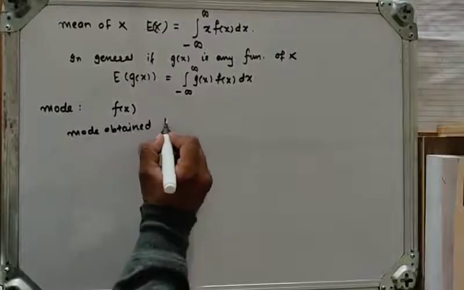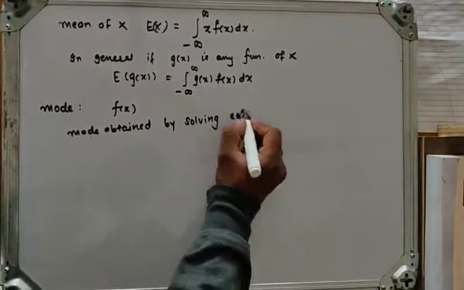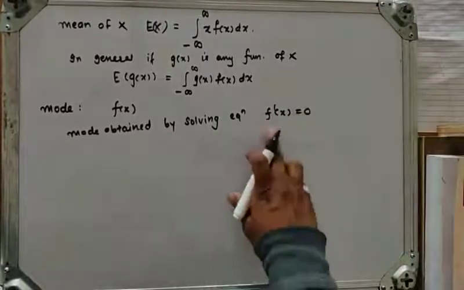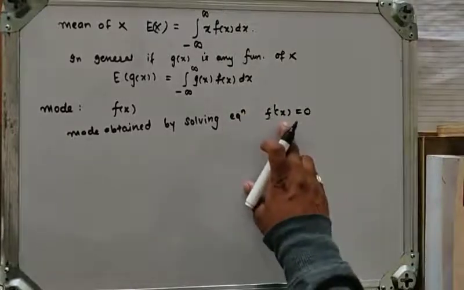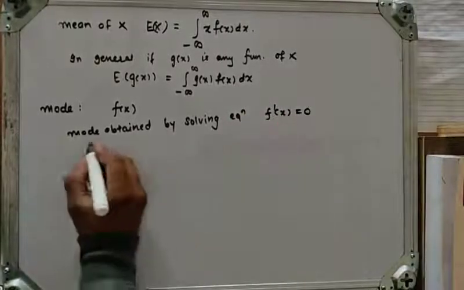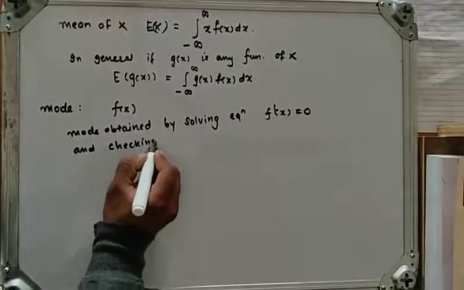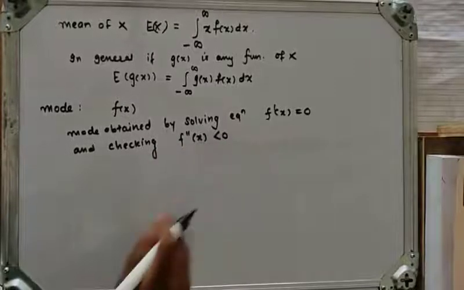the equation f dash x is equal to 0, and solving it for value of x, and checking f double dash of x is less than 0.